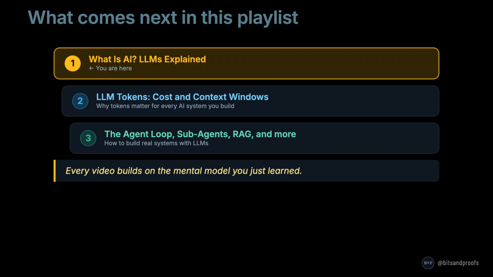Here is where we are in the series. You are here, video 1. Next is LLM tokens, cost and context windows. Why tokens matter for every AI system you build. After that, the series covers the agent loop, sub-agents, retrieval augmented generation, and more. Every video builds on the mental model you just learned.